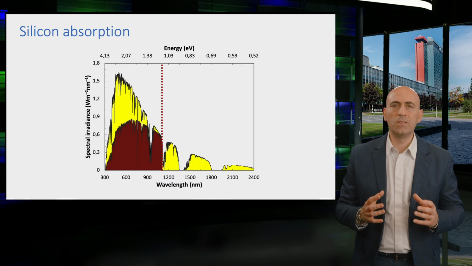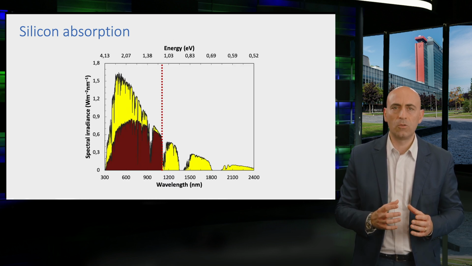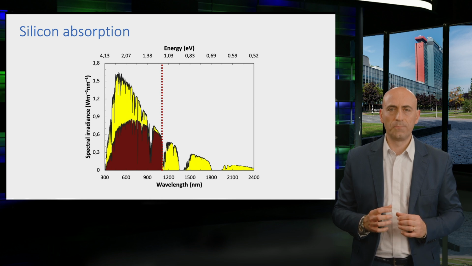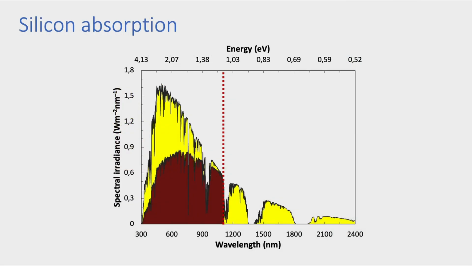Now let's see what this means when we want to know which part of the solar spectrum can be absorbed by crystalline silicon. In this figure, you can see the spectral power density of the AM1.5 spectrum in yellow. On the other hand, in brown, you can see the fraction of the spectral power density that can be absorbed and converted into electricity in a silicon solar cell. The red dashed line represents the bandgap energy of silicon, expressed in terms of the wavelength of light. Only the radiation at shorter wavelengths carries enough energy to be absorbed and excite an electron in crystalline silicon.